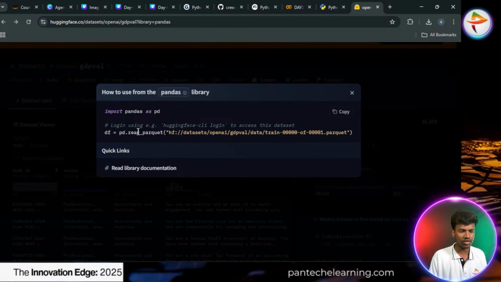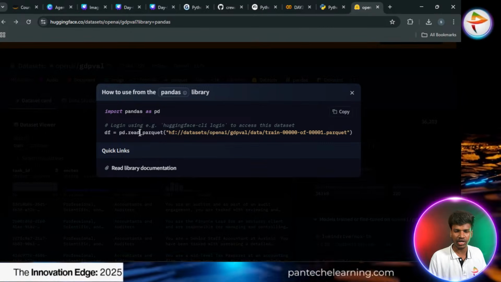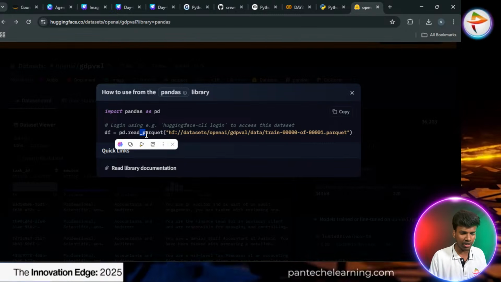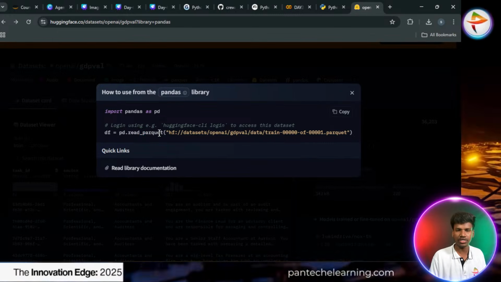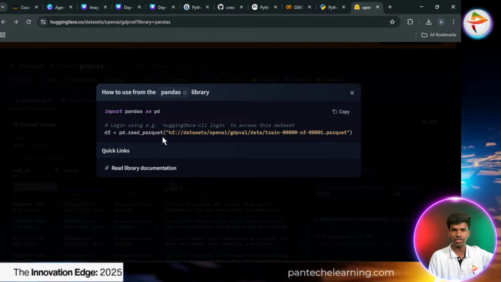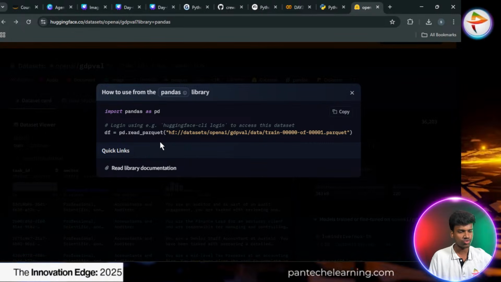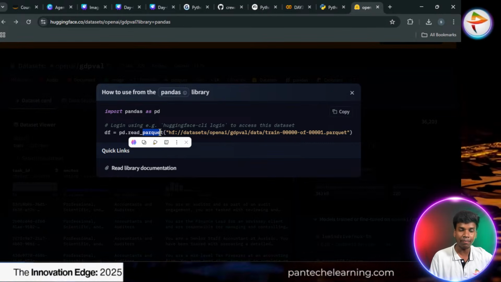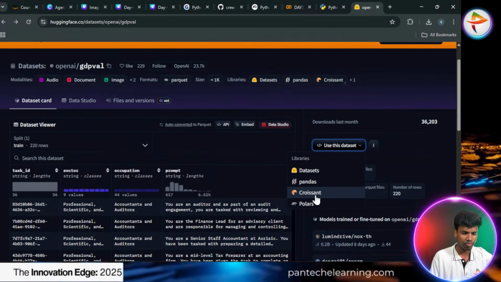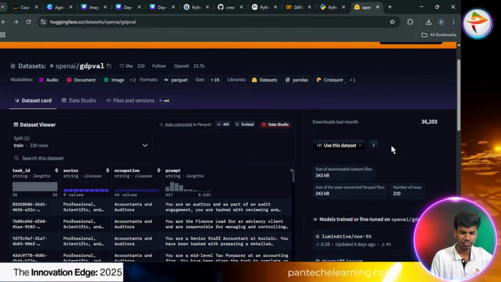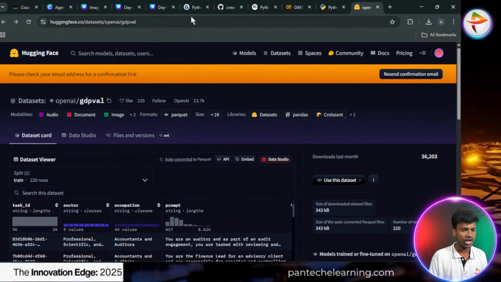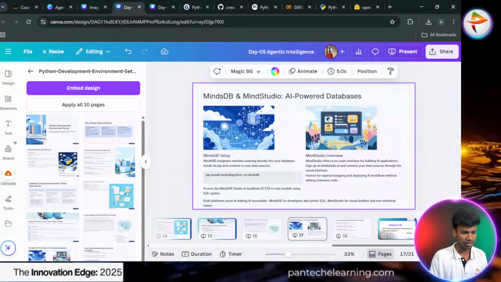Same as in the normal, general way, when we use machine learning prediction or anything, we follow pd.read_csv and assign it. But here it's not like that. We can access the data directly from this open source model. So we have to pass the parquet in pandas only. So the syntax will differ based on the variant of the models. Okay, this is the way we can use our Hugging Face library.